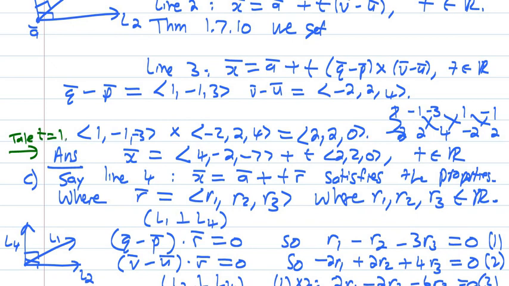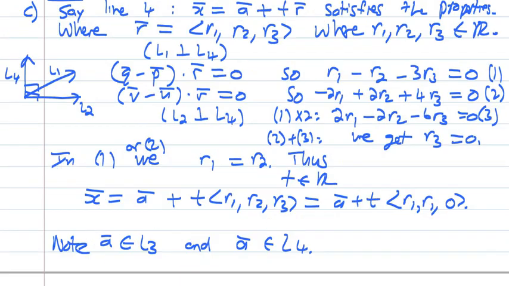If I take t equal to 1, then I get 4 plus 2, which is 6, 0, -7. So I see also that the point (6, 0, -7) is sitting on line 3.